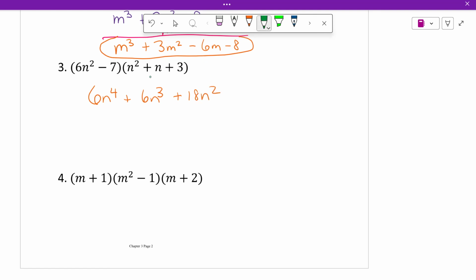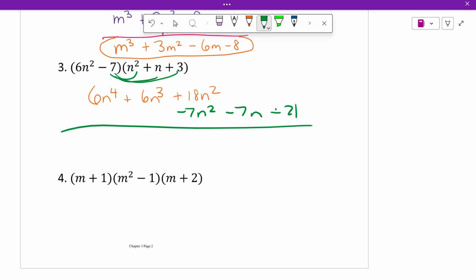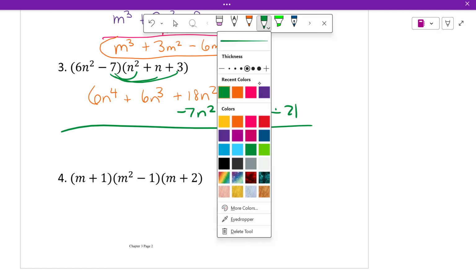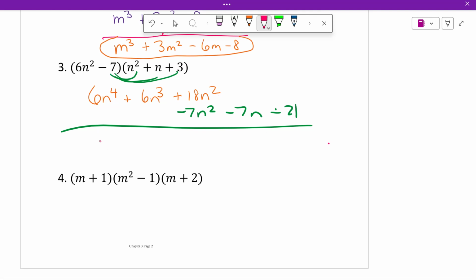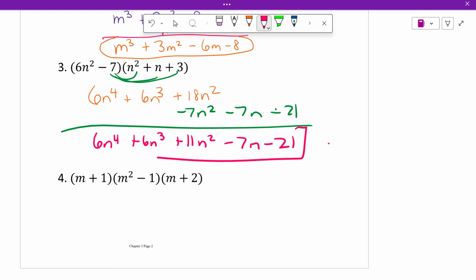Then we take negative 7 times all those to get negative 7n squared minus 7n minus 21. So if we add the like terms, most of them aren't like terms. We have just one set of like terms. So it's just 6n to the fourth plus 6n to the third plus 11n squared minus 7n minus 21. There we go.